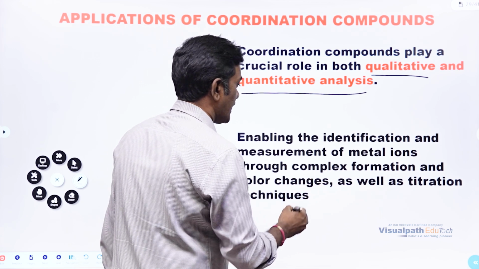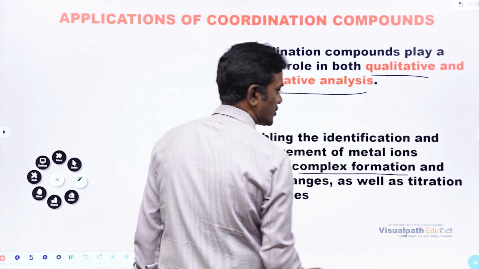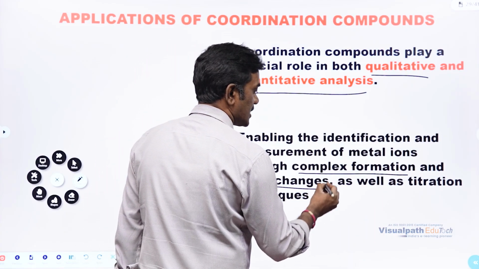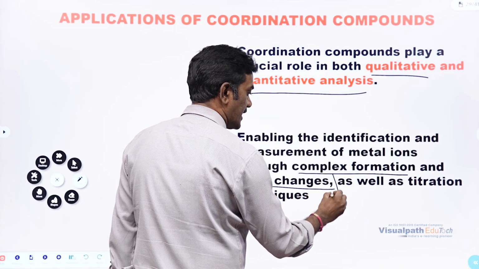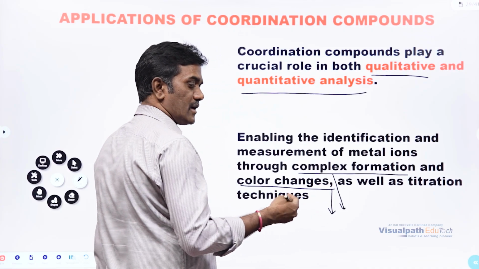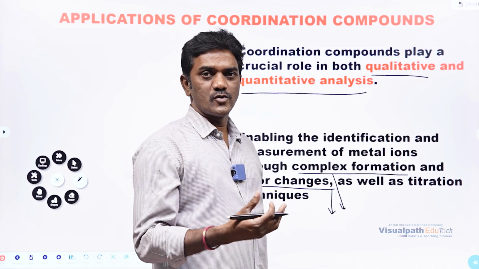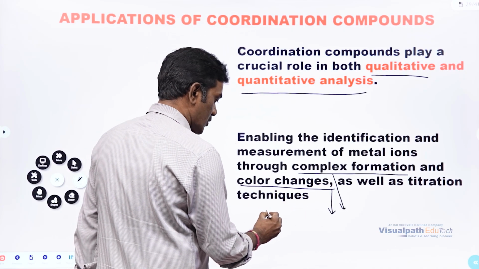techniques, right? Here, during complex formation and color changes, we can identify what type of metals are present in the solution. For example, a solution is there.